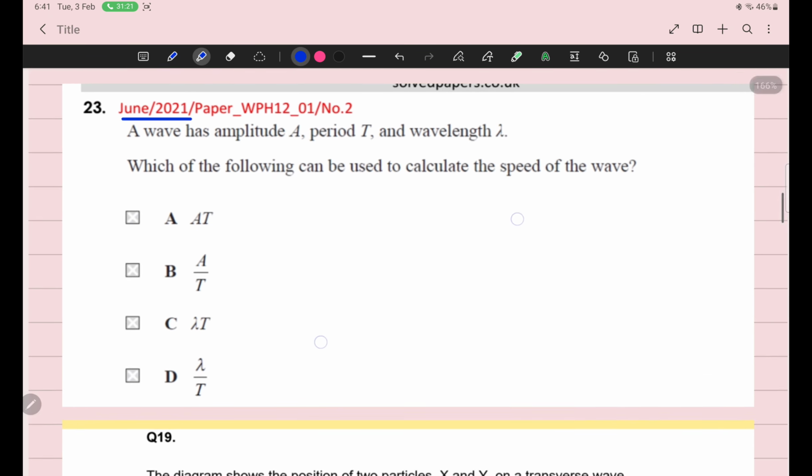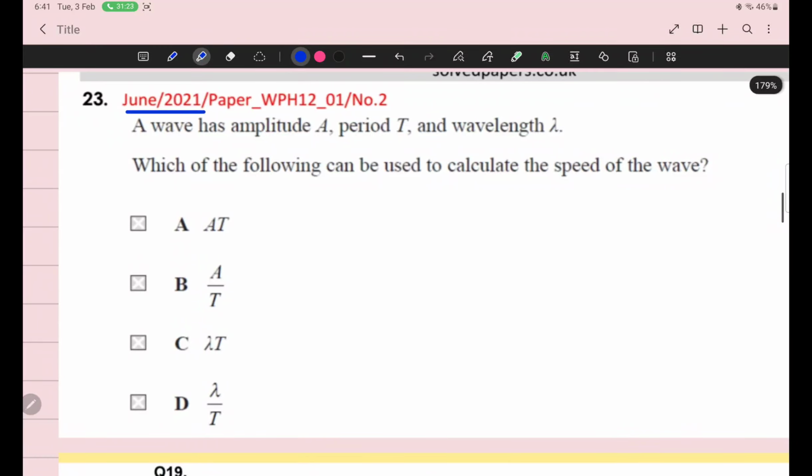Baneem, can you help me solve this question? The question is very simple. You have to calculate the speed of the wave. Baneem beta, are you in class?